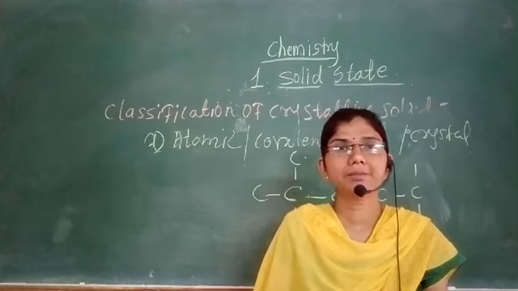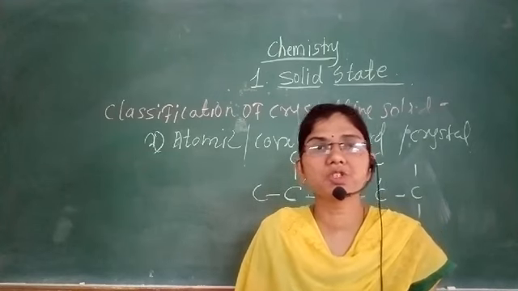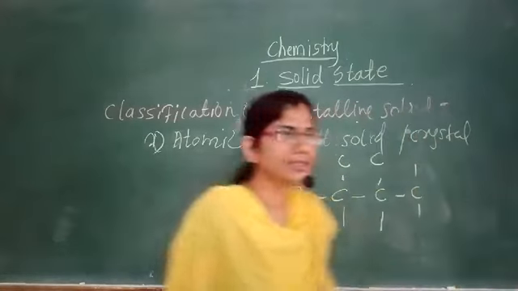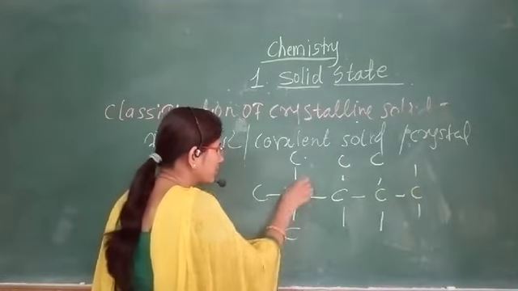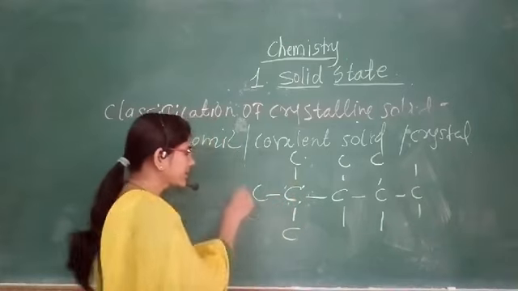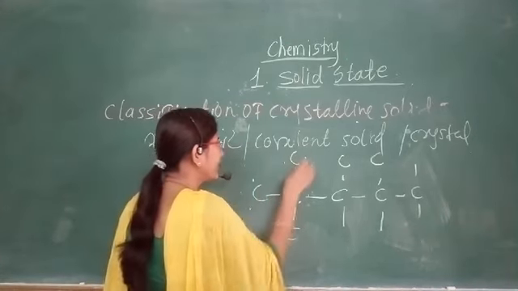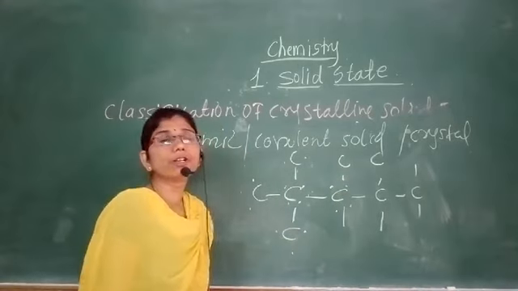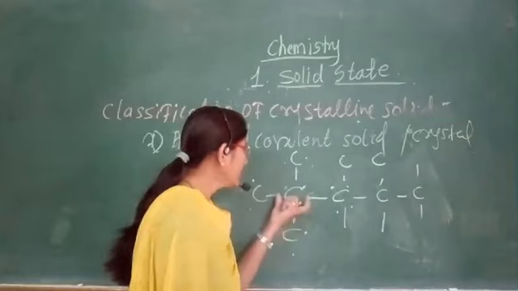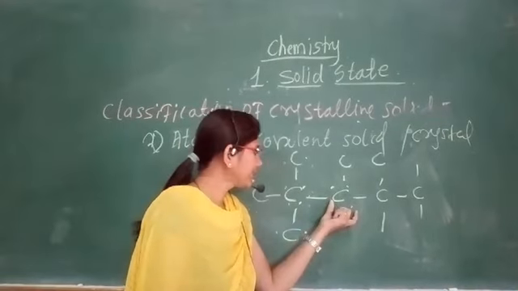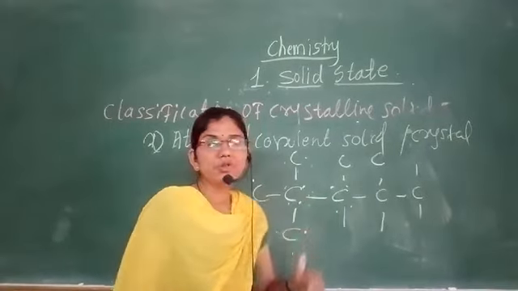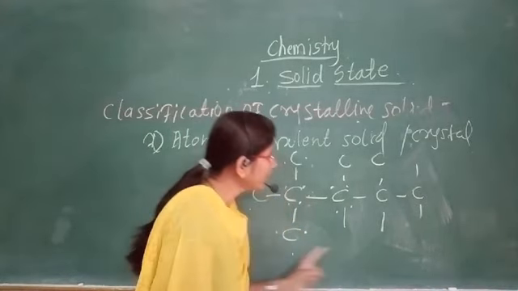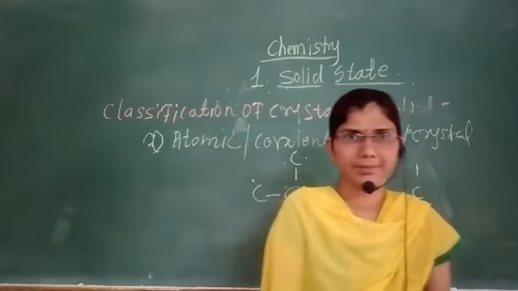Covalent bond is formed by the mutual sharing of an electron. Means what here? In carbon, in the outermost shell, 4 electrons are present, and each and every carbon atom is having how many electrons in their outermost shell? The 4 electrons. So these 4 electrons get mutually shared, and this covalent bond will be formed.